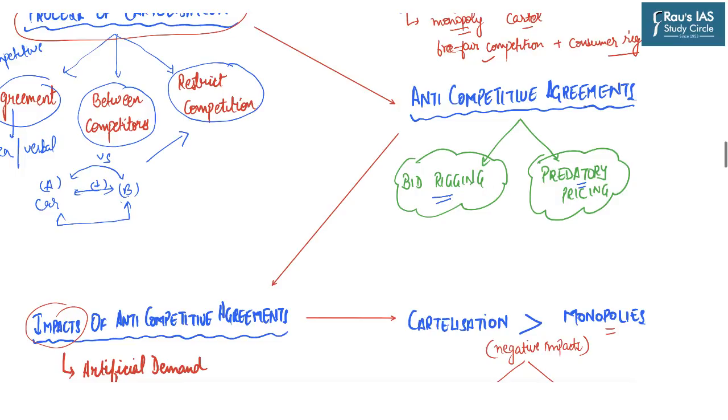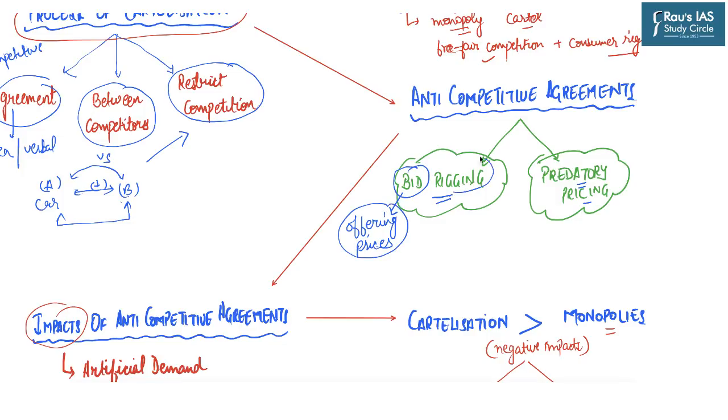Now the anti-competitive agreements have 2 other important examples also. The first is bid rigging and the second is predatory pricing. These terms are very important, and can be asked as it is in the prelims paper. Now first we will understand what bid rigging is. For this, first we should know what bidding is. Bidding is a process of offering prices, for example at auctions. What you see at an auction, that different people are quoting their prices for different products, this is known as bidding.